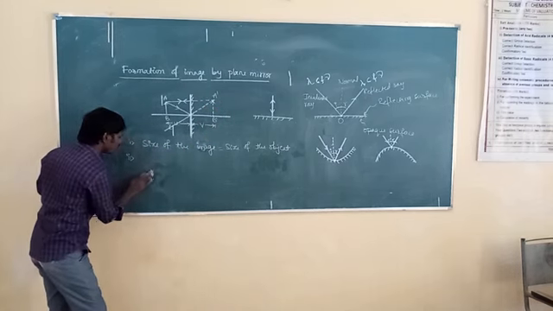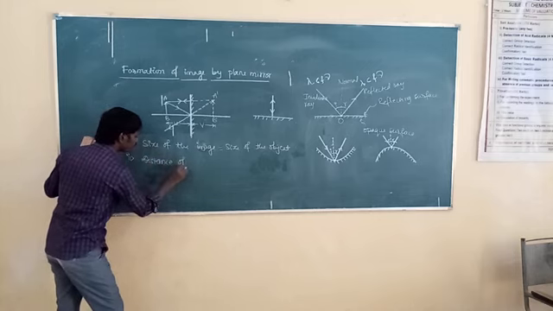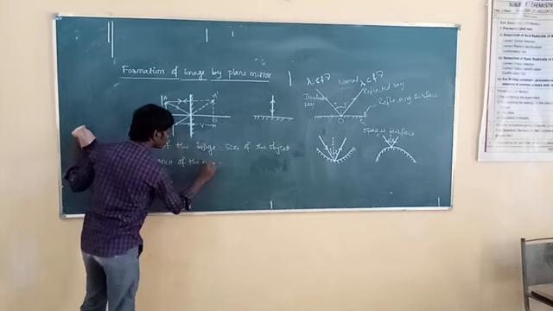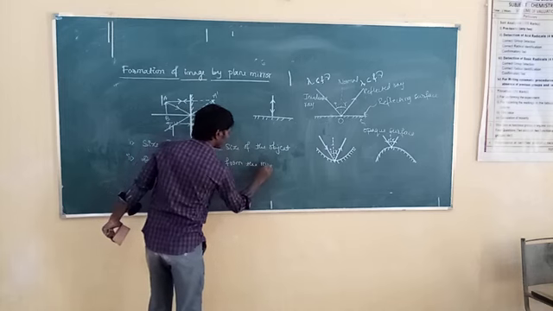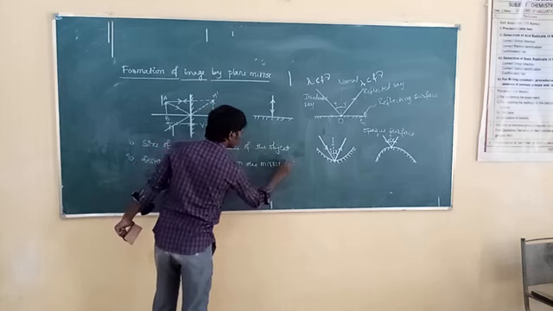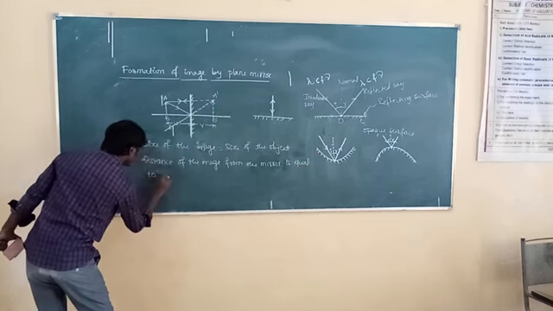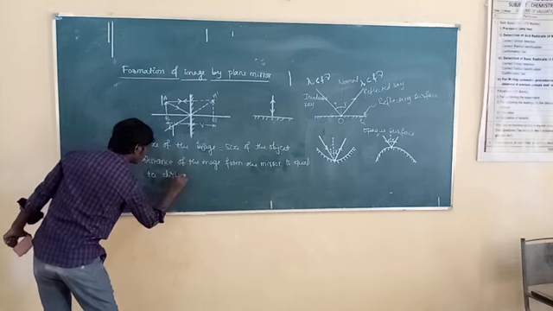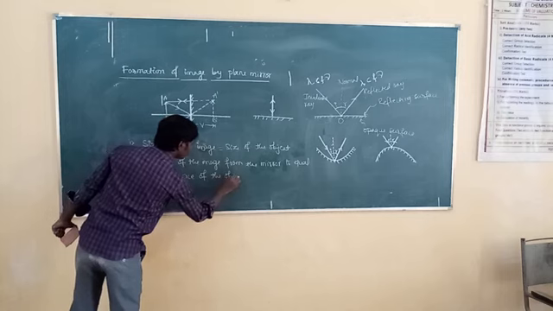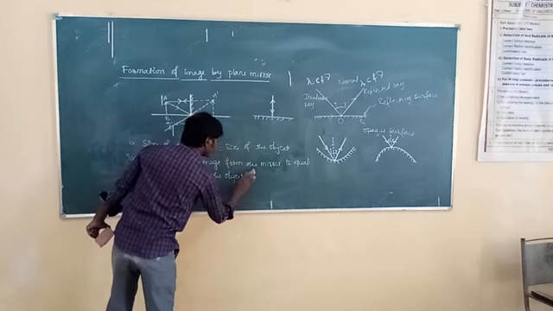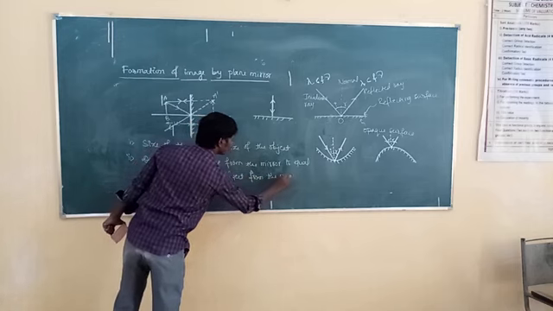So the distance of the image from the mirror is equal to the distance of the object from the mirror.